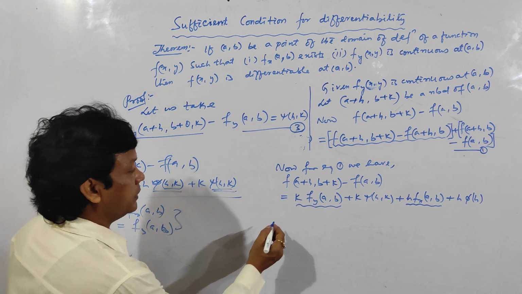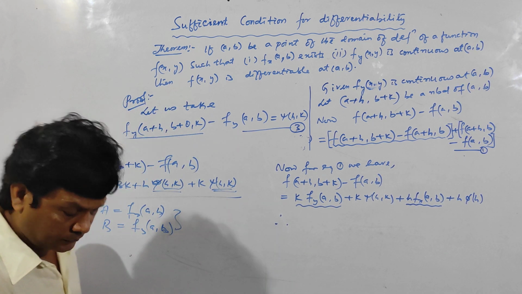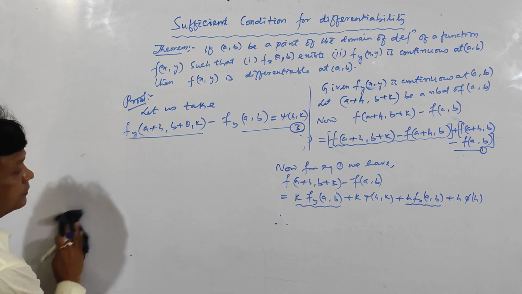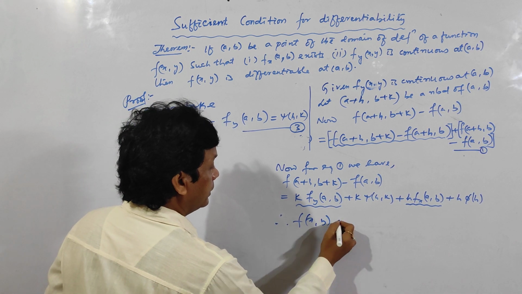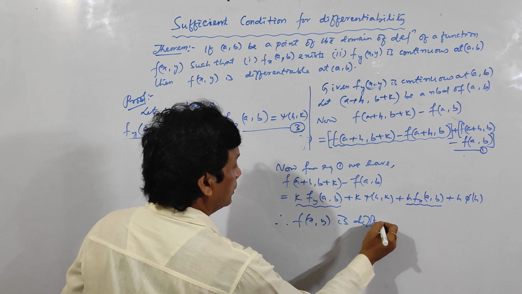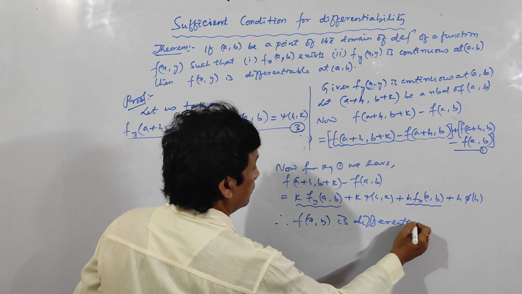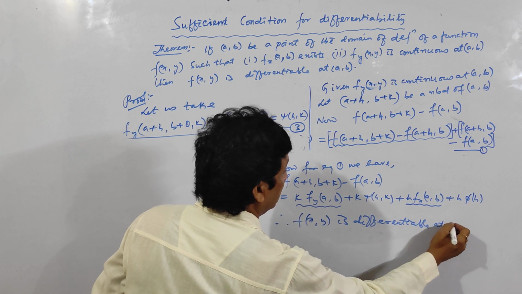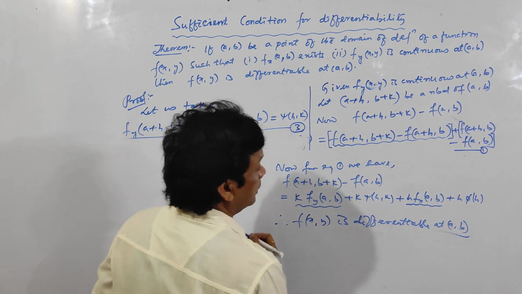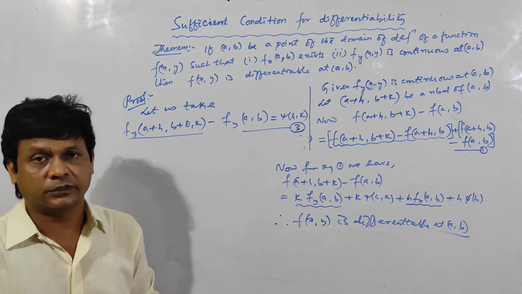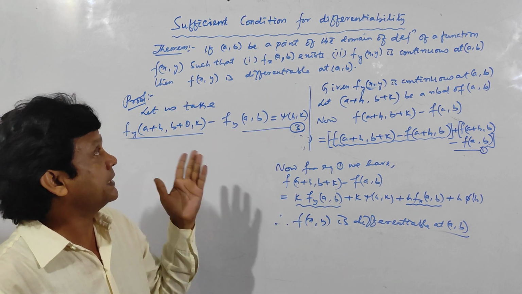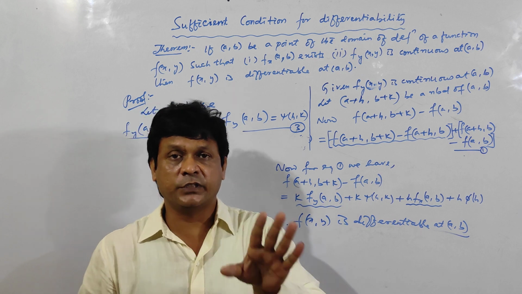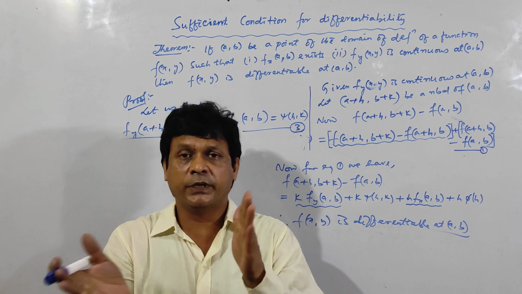That means, see here, that f(x,y) is differentiable at (a,b). So hence the theorem is proved. Clear? See here, we have proved the necessary condition for differentiability and the sufficient condition for differentiability. So your differentiability chapter is over.